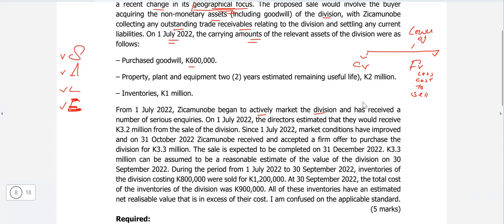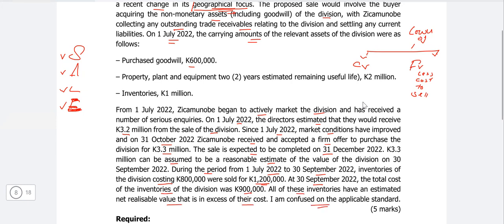So they began to actively market the asset. On 1st July, the directors estimated that they would receive K3 million from the sale of the division. On 1st July 2022, the market conditions had improved. On 31st October, ZICA Minerva received and accepted a firm offer to purchase the division for K3.3 million. The sale is expected to be completed on 31st December. K3.3 million can be assumed to be a reasonable estimate of the value. During the period from 1st July 2022 to 30th September, inventories of the division costing this amount were sold. At 30th September, the total cost of the inventory of the division was this. All these inventories have an estimated net realizable value in excess of their cost.